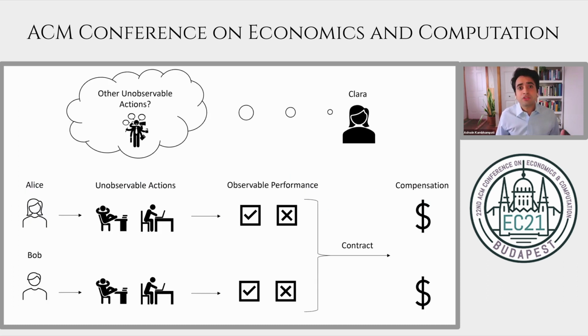But what if, perhaps truer to many real-life contracting situations, Clara only has a hazy idea about what Alice and Bob can do? For instance, she might know that they can slack off before meeting a client or lean forward to do firsthand research about them. But she's concerned about other shortcuts these sales representatives could take. For instance, they could call up a friend to learn about the client they're about to meet. This might be tempting to Alice if it's less costly in terms of her effort, but it might damage the performance of the contract that Clara offers if it's a less productive sales tactic.